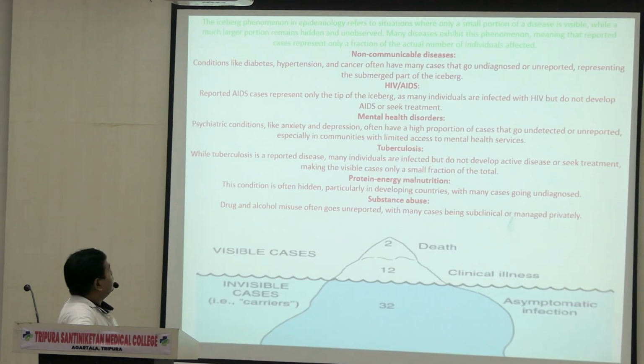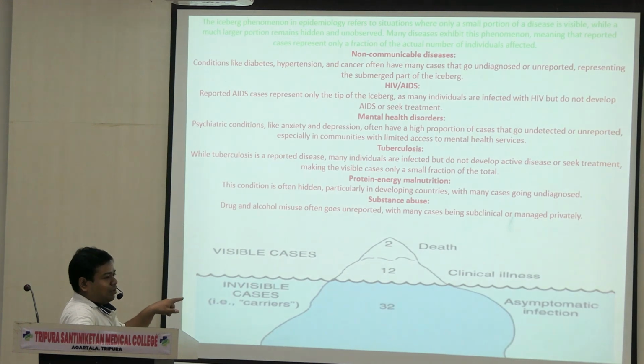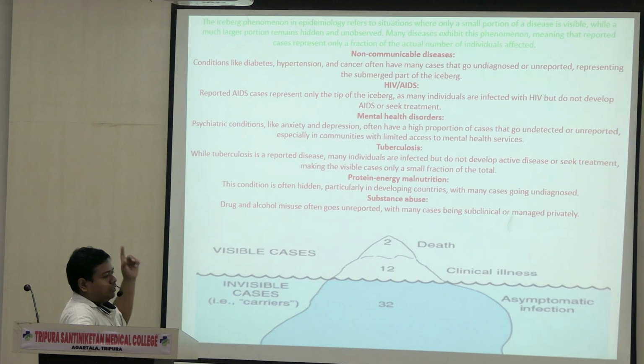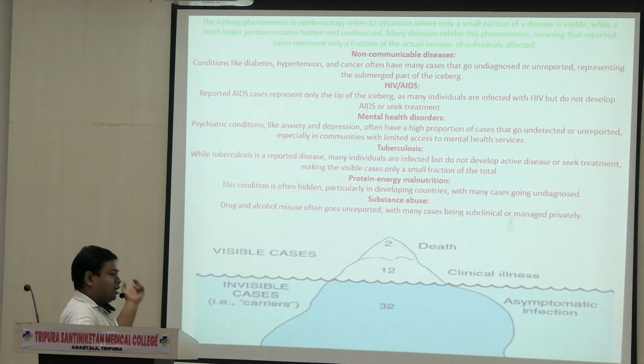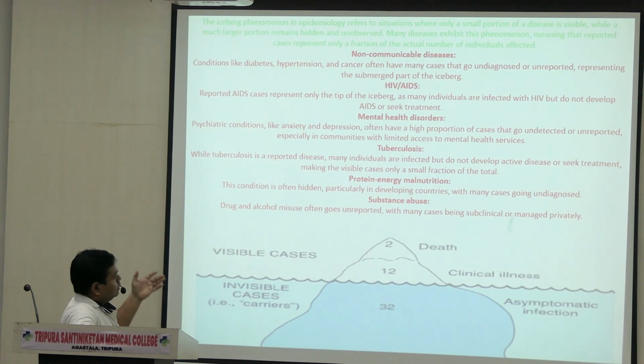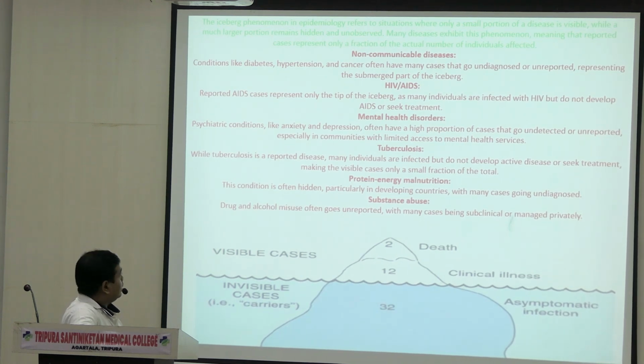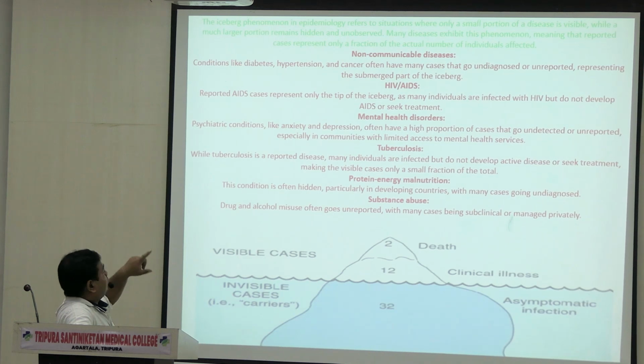This is the iceberg phenomenon. This is a short note, a 3 marks or 2 marks question. Since you write it in your exam paper, iceberg phenomenon, you have to explain in 3 or 4 lines to get good marks, at least full marks. Otherwise, the examiner will think you don't know anything. You have to explain the iceberg phenomenon.